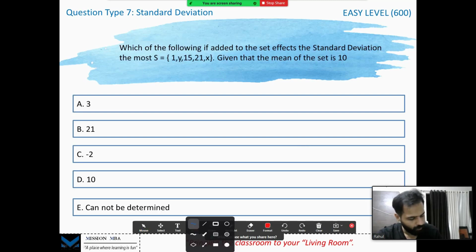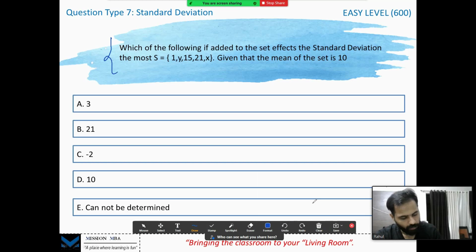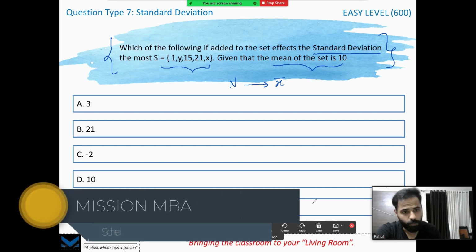Alright. Have a look at this particular question. Which of the following, if added to the set, affects the standard deviation the most? Alright, so this is a set and I need to find out a number which affects the standard deviation the most. Mean of the set is 10. What is the meaning of standard deviation? What is the definition? Standard deviation tells us how the numbers are deviated from the mean. So if my number is farthest from the mean, that will impact the standard deviation the most.